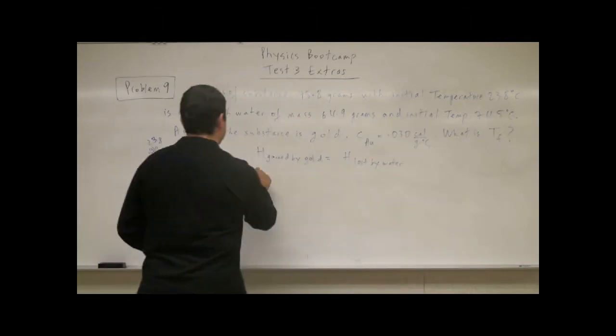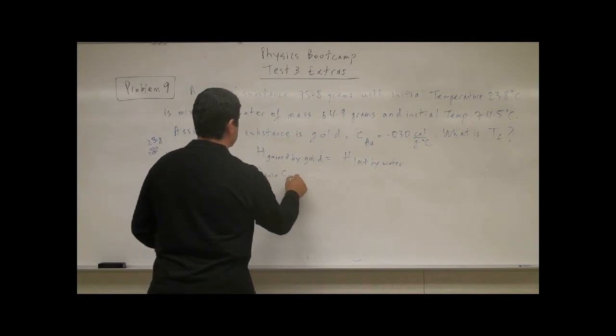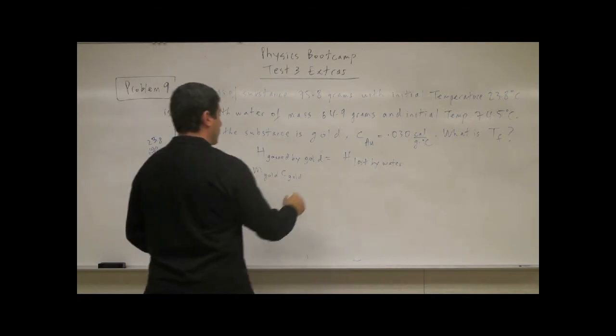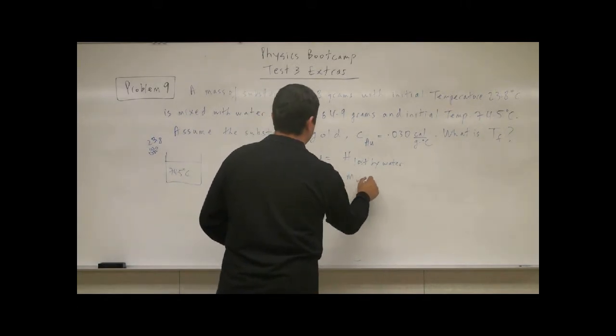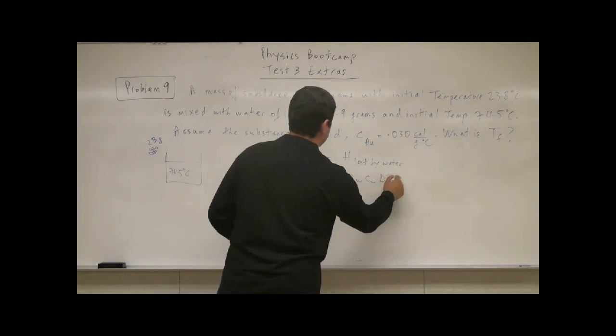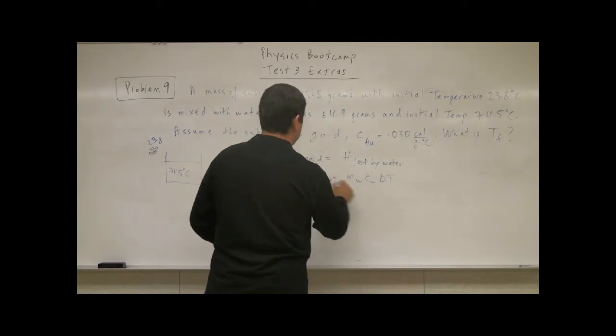So we have mass of the gold, specific heat of gold, and then change in temperature of gold, equals mass of water, specific heat of water, change in temperature of water, right? So we could say gold here, and then this is water.